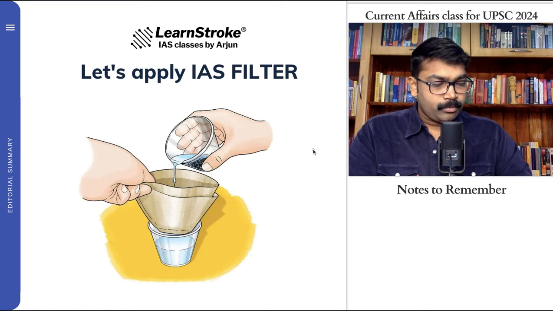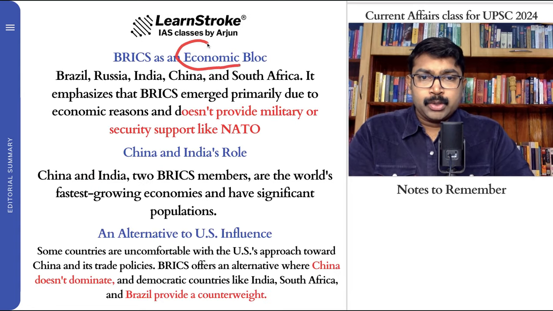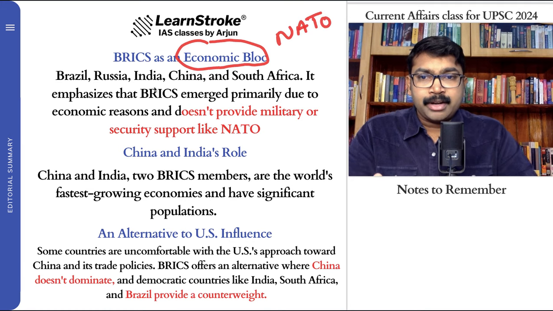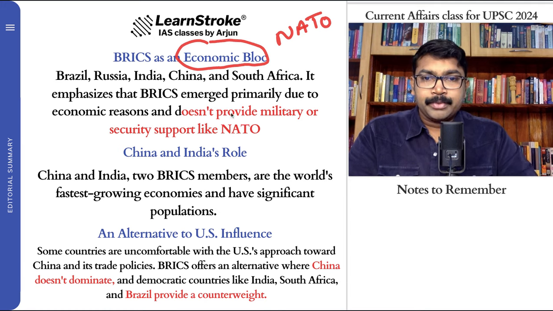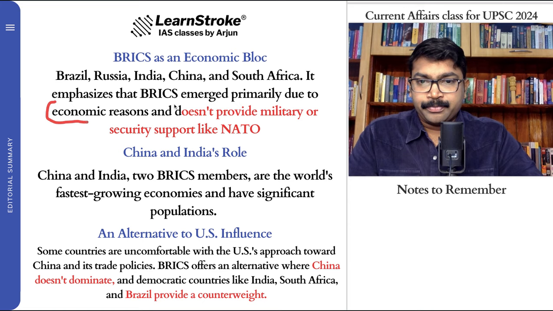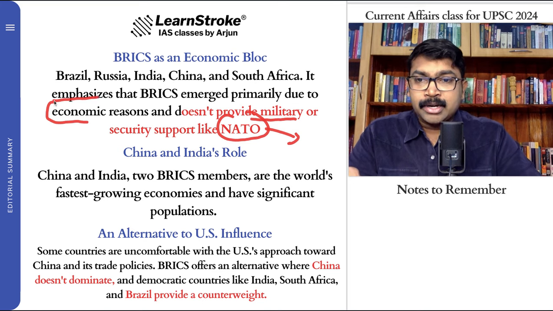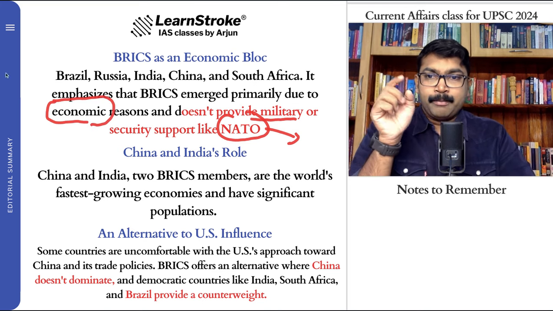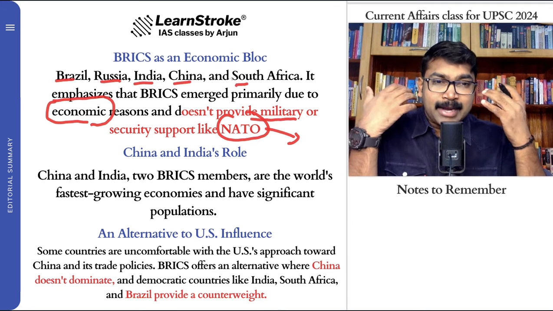So number one is regarding BRICS as an economic bloc. It is not similar to what we have like NATO, etc. Brazil, Russia, India, China, and South Africa, something that we clearly see here. It emphasized that BRICS emerged primarily due to economic reasons and doesn't provide military or security like NATO. Unlike the military and security aspect of NATO, the main concern of BRICS is the economic aspect, bringing together Brazil, Russia, India, China, and South Africa as emerging economic powers.